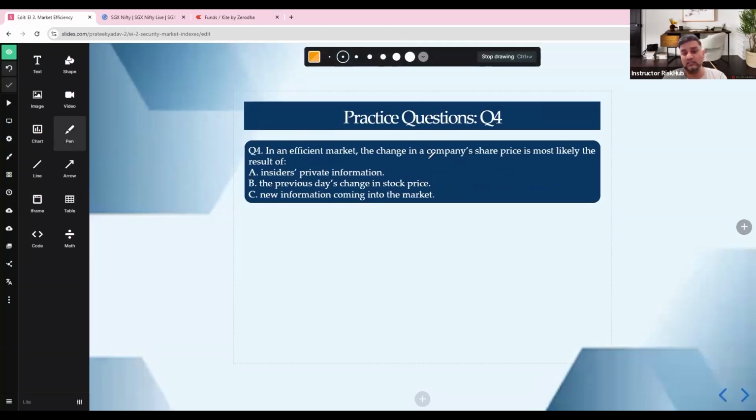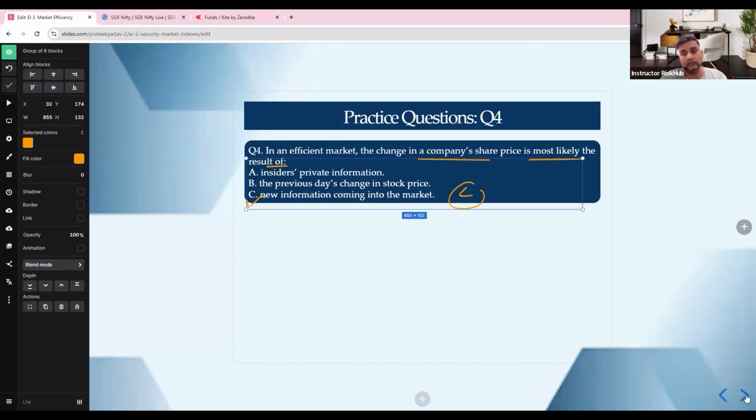In an efficient market, the change in a company's share price is most likely the result of what? See, in an efficient market, only new, unexpected information moves your prices. So C is correct. Why not A? Because it is not insiders, since insider trading is illegal. An efficient market assumes prices reflect public information. Why not B? Because past prices are already known and already reflected in the current price. This is the whole idea of new information coming into the market. So very important to understand. Price changes are independent of yesterday. This is the core CFA concept. The market moves based on new information and not patterns, right? This is very important. Okay.